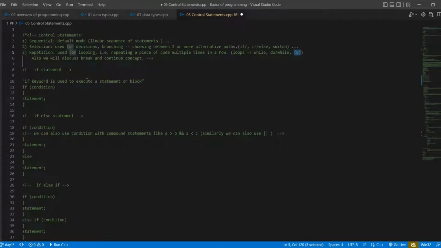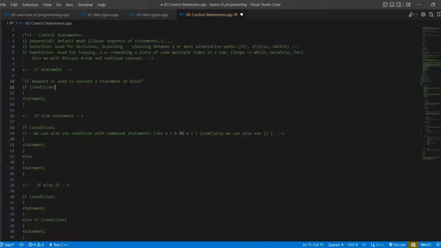Before starting, there is a side note I want to mention: there is a lot of theoretical part I mentioned in this file. I am not going to read all of it, but I will speak, and you have to listen carefully.